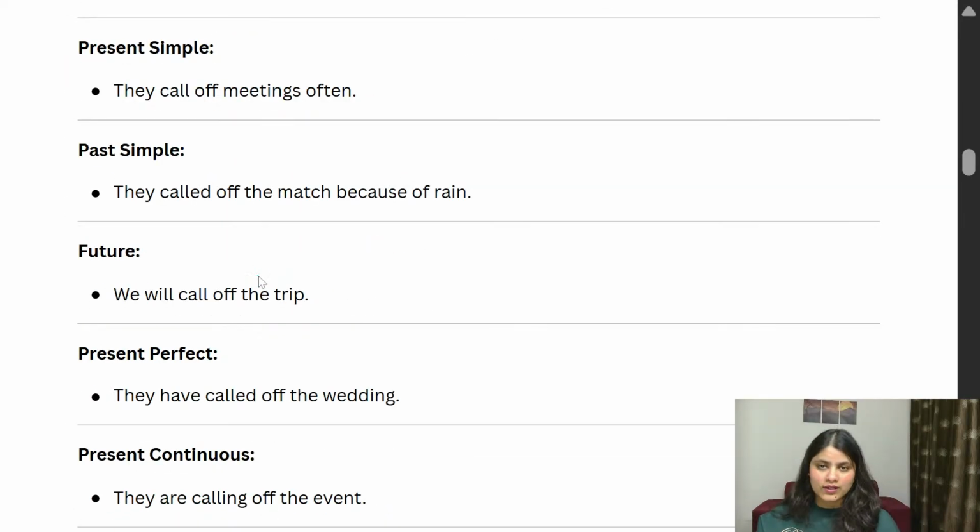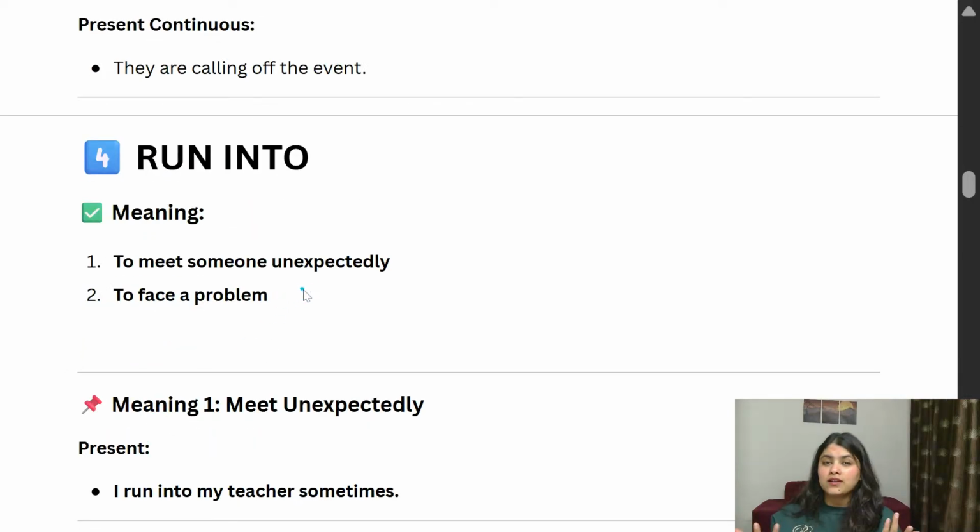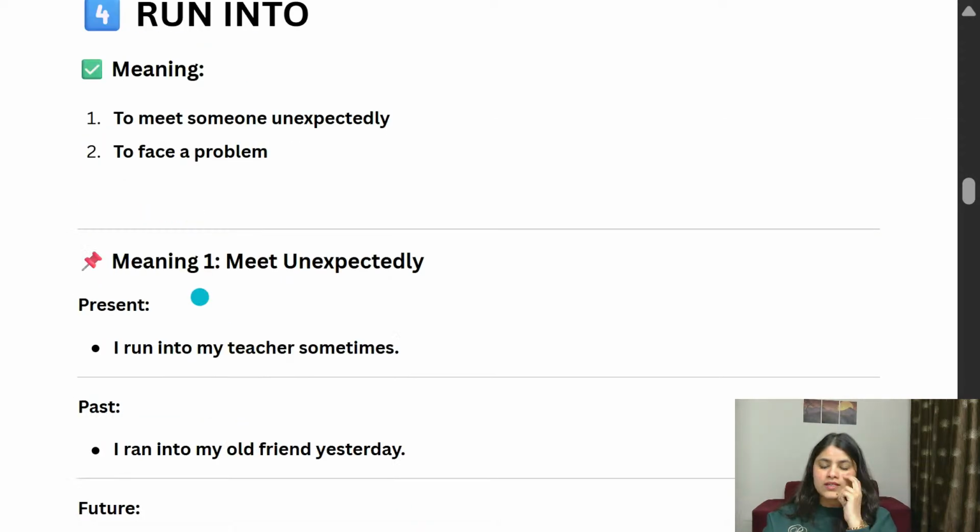Now the last one, run into. When we say run into, run is one word, and then we are adding into. Run means when you are running. But here the meaning is very different. Run with into creates a very different meaning. When we say run into, that means to meet someone unexpectedly without any planning. When you meet someone, you can say run into. And also to face any problem, you can say run into. We are going to understand with the sentences.